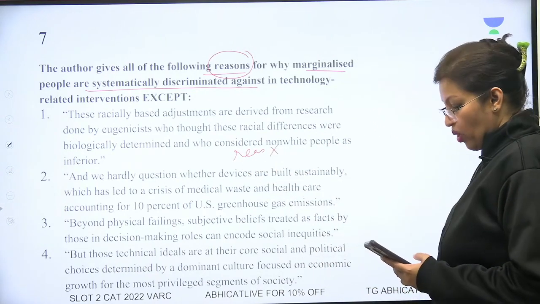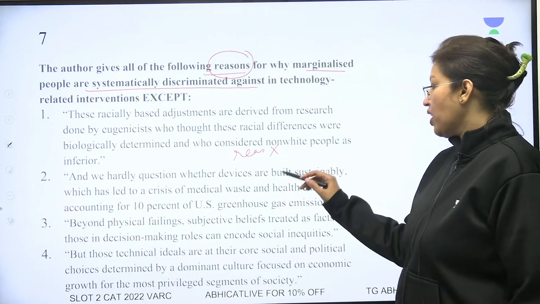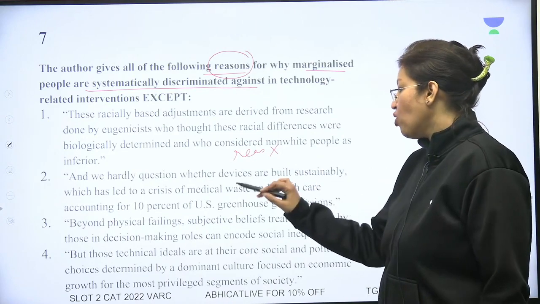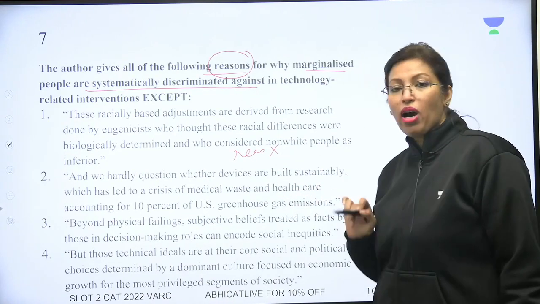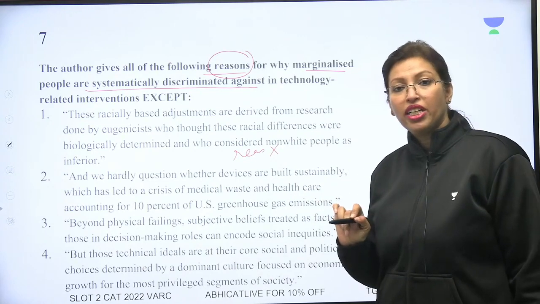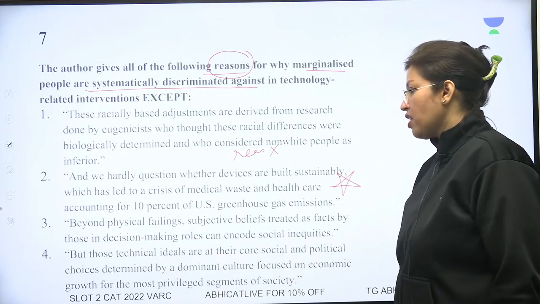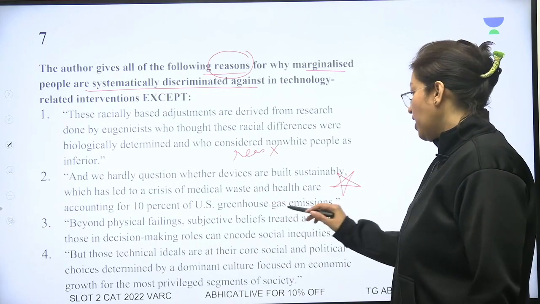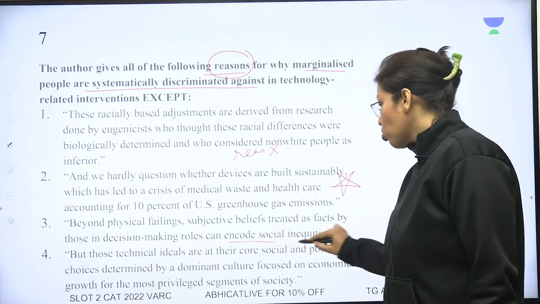And we hardly question whether devices are built sustainably, which has led to a crisis of medical waste and healthcare, accounting for 10% of US greenhouse gas emissions. Where is the marginalized people being discriminated here in this option? He is not, so I'll put a star on this. Beyond physical failing, subjective beliefs treated as facts by those in decision making can encode social inequities.